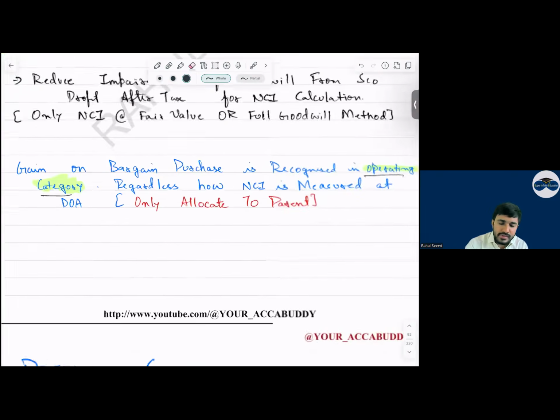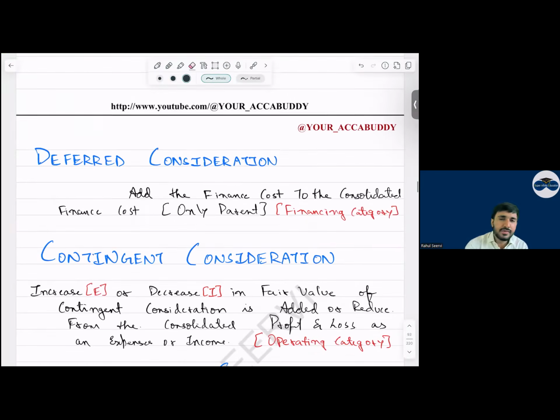चलो. Then deferred consideration. Deferred consideration, we have interest or not, everyone? This interest expense, will it take one hit or two hits? Deferred consideration interest, one hit, finance cost, and it will affect the owner. Simple. Now, examiner has mentioned in the report that many students will neglect this. They will mention the deferred consideration, but they will not consider the interest part. For contingent consideration, also, they will not consider the fair value changes. What you have to consider?